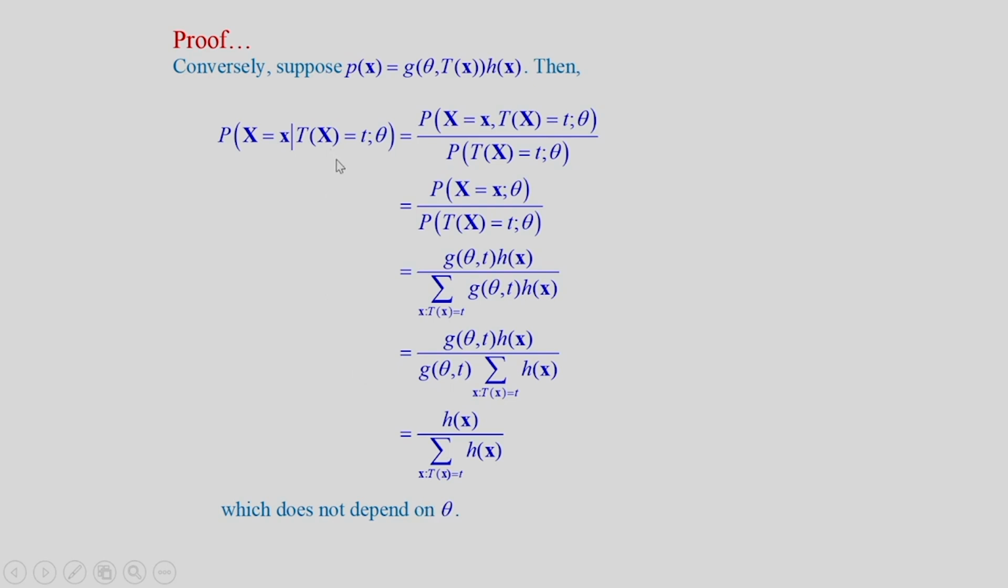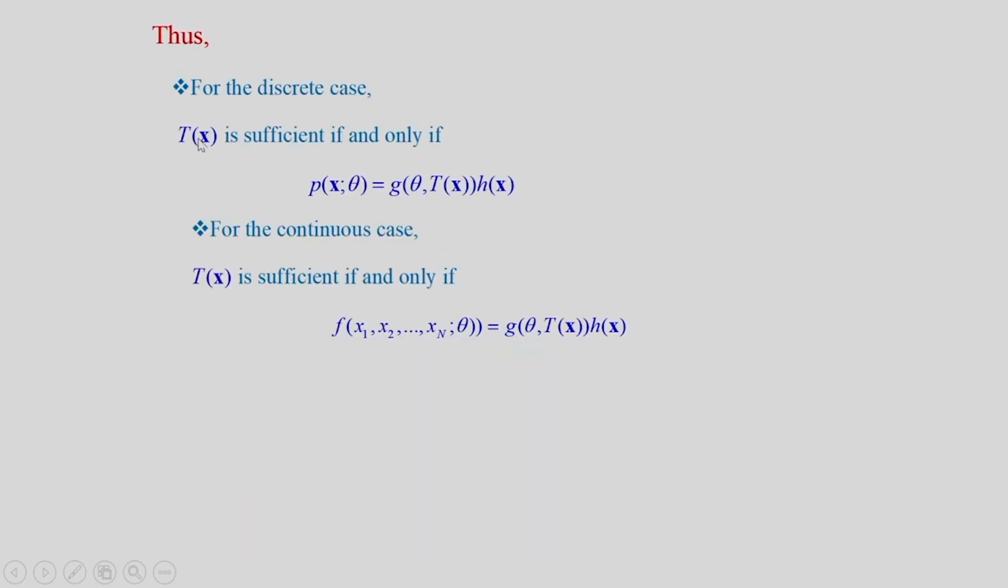Therefore, we have proved both necessary and sufficient conditions. So, for the discrete case, T(X) is sufficient if and only if this joint PMF is a product of two functions g and h. And similarly, for the continuous case also we can establish that T(X) is sufficient if and only if the joint PDF is a product of two factors. One is a function of theta and T(x), the other is simply a function of x.